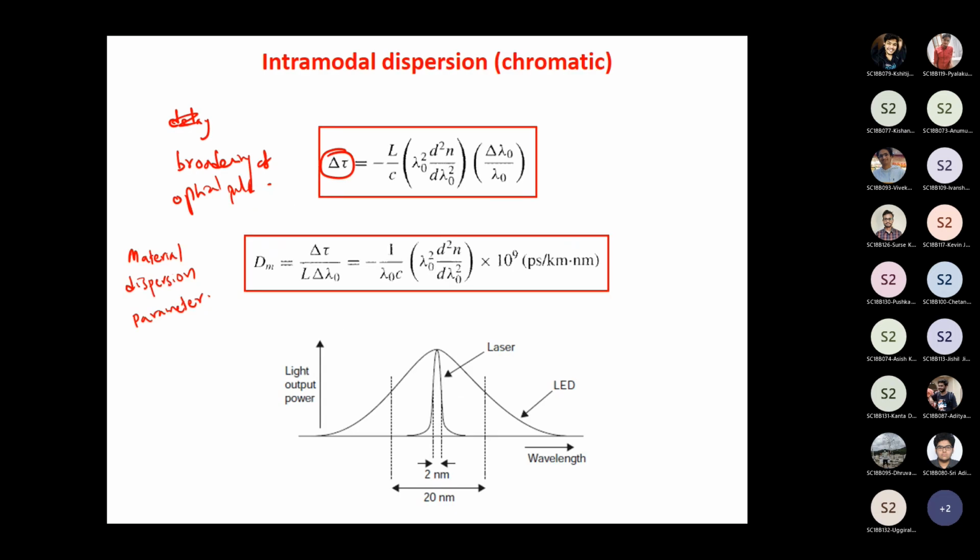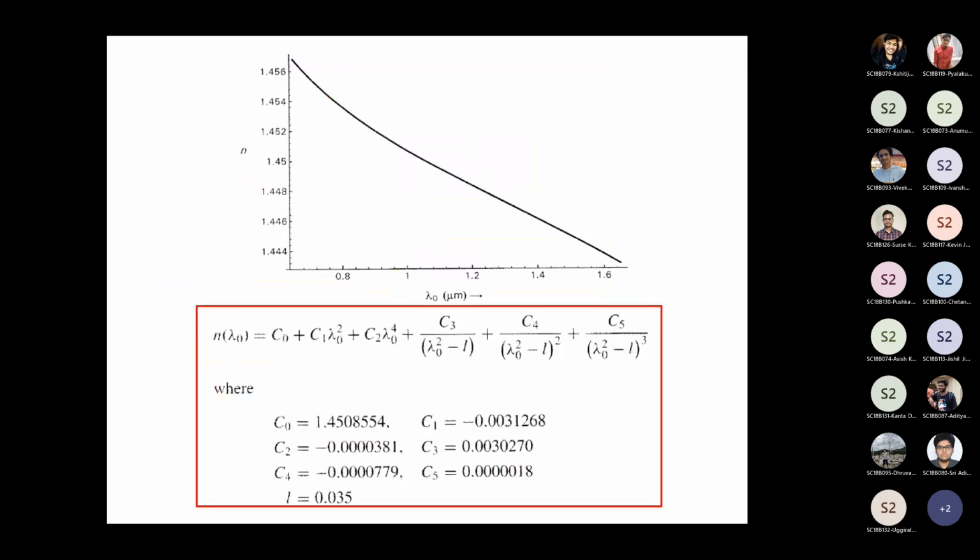Okay, now coming to the fact that I said materials are dispersive in nature. So what is a dispersive medium? A dispersive medium is a medium whose refractive index is a function of wavelength. In fact, almost all materials are dispersive in nature. That means their refractive index is not a constant, rather it is a function of wavelength. If you take silica, which is nothing but silicon dioxide, and plot the refractive index of silica as a function of wavelength, you get a plot something like this. You see that it's not a constant.